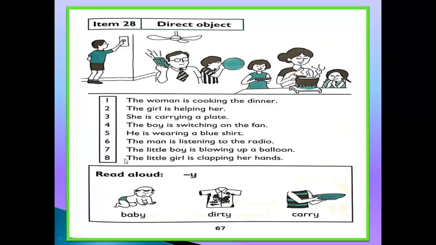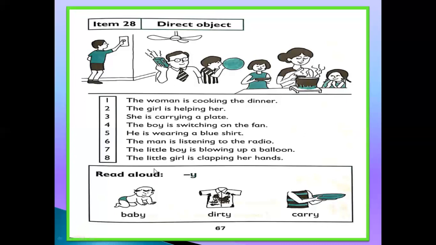Number 8. The little girl is clapping her hands. Now, which one is the little girl? You can see this one. She is clapping her hands. This last sentence is about this girl.